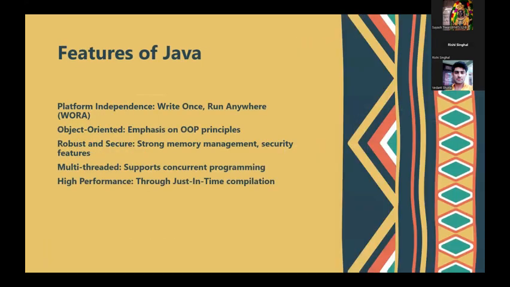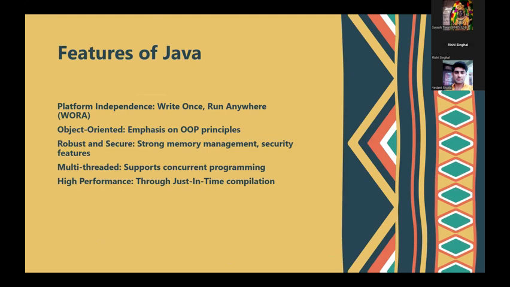Now, what are the features of Java? Because each and every programming language has certain features, Java also has certain features that make it very useful for an individual to learn this language. The first feature is that it is platform independent, that is, write once, run anywhere. That means we write a program on a particular system, and we can run that same program on any system without any fault or mishap.